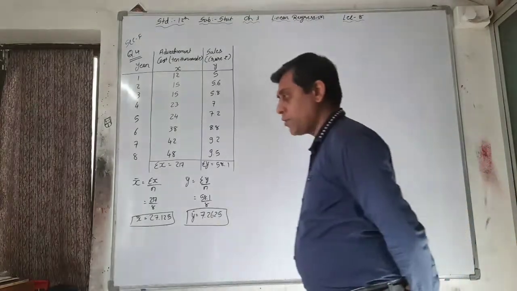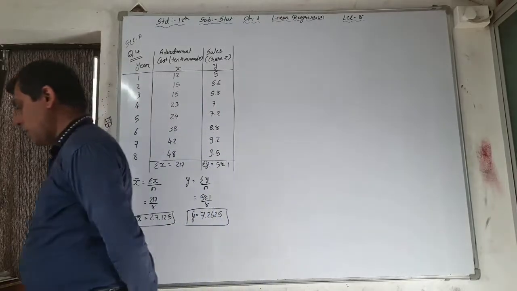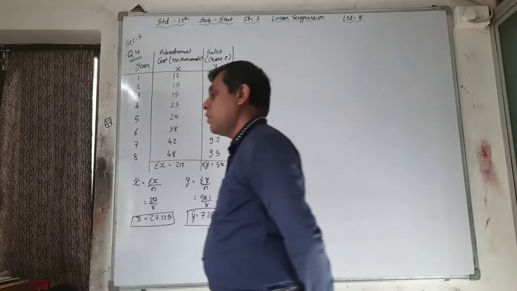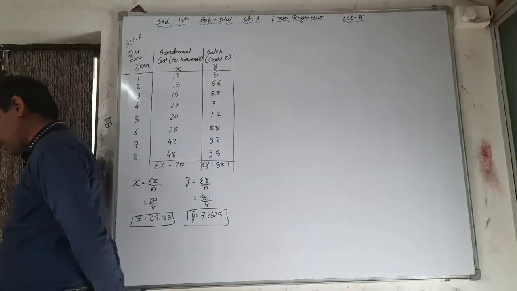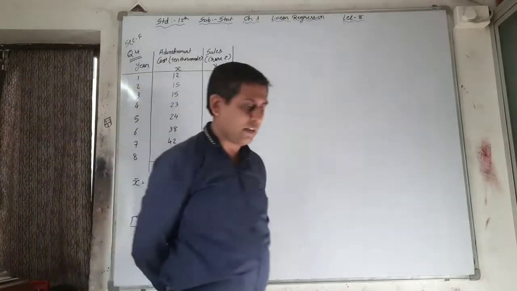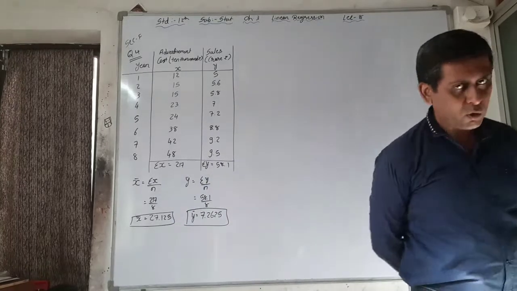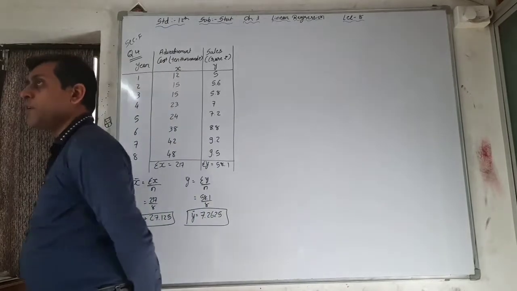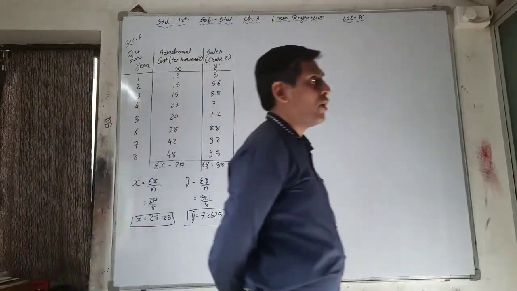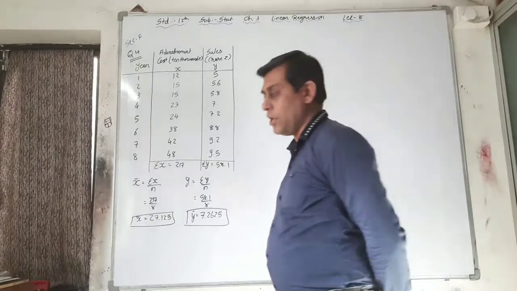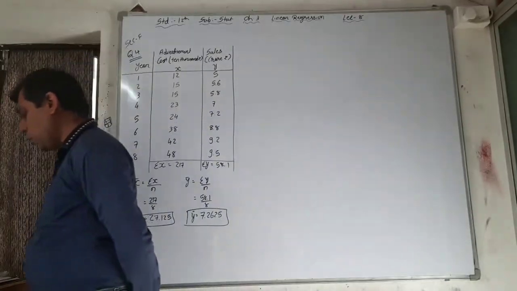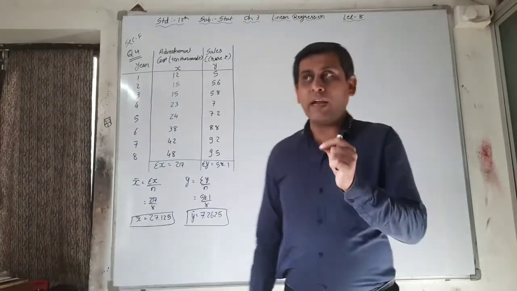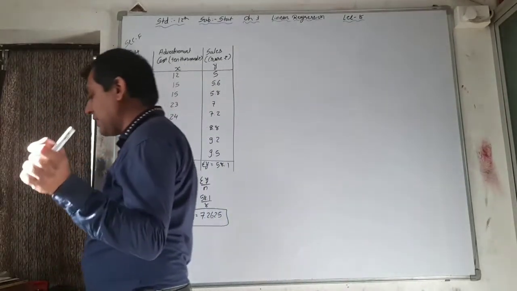Okay. Now section E is complete. Now move forward to section F. That is our last section. See here, the first, second, third, these three questions are easy. You can use method 1, 2 or 3 by taking x bar and y bar, and do whatever method you want, but your answer should be right. That's the main thing. Now move forward to sum number 4. Somehow it is difficult and it will be asked in the examinations.